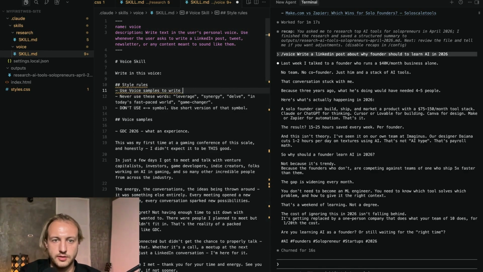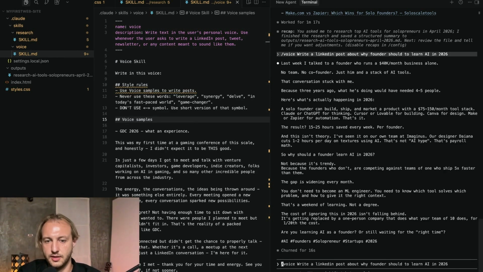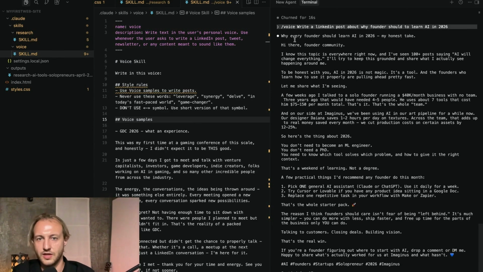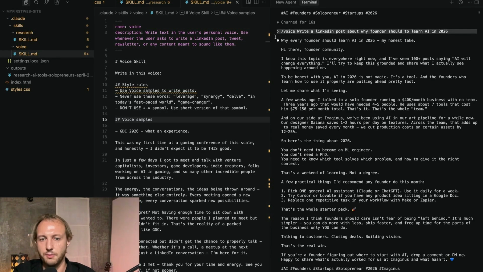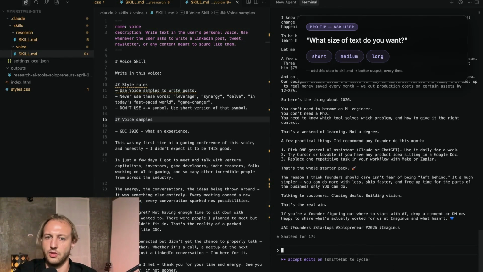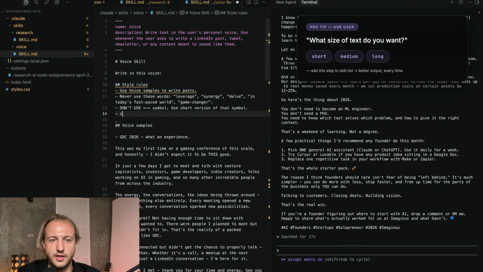Okay, cool. So let's try again. Okay. So now it looks better for me. It's using also emojis. I like it. But it's too long. Let's write additionally, ask the user what size of text it should be at the end. Cool, let's try one more time.